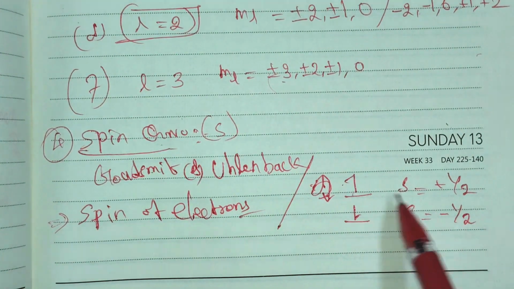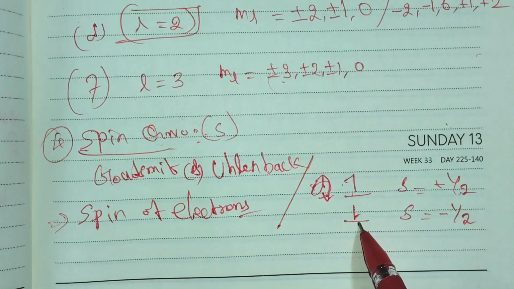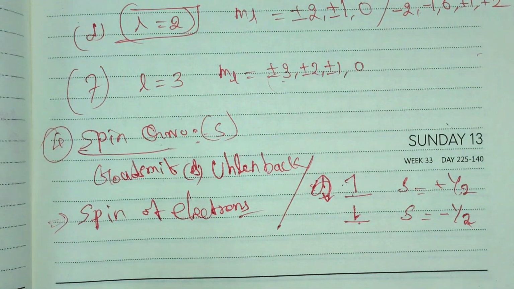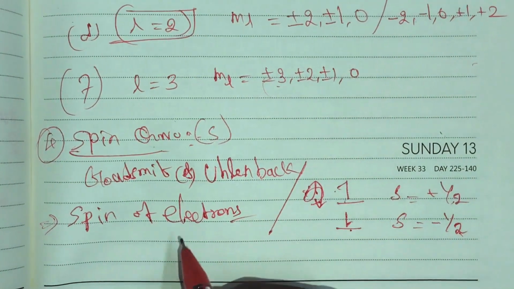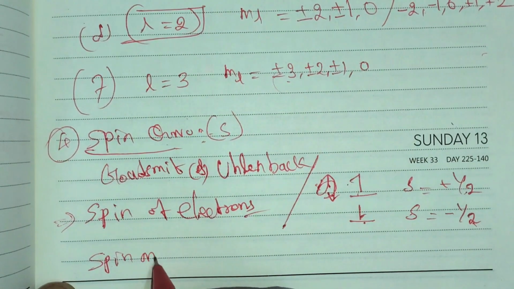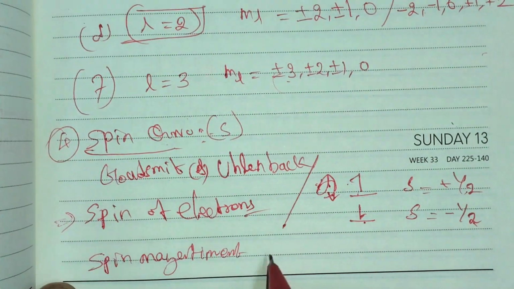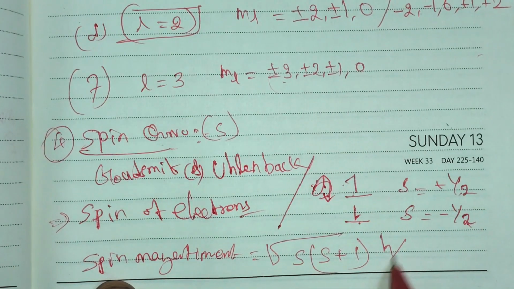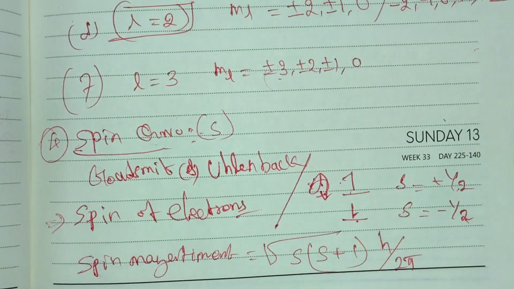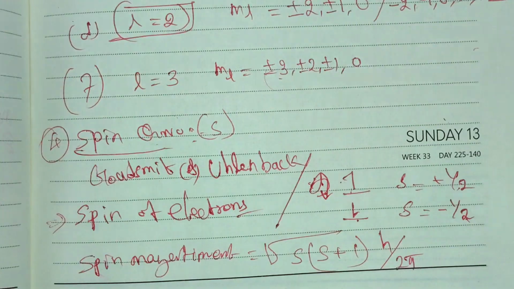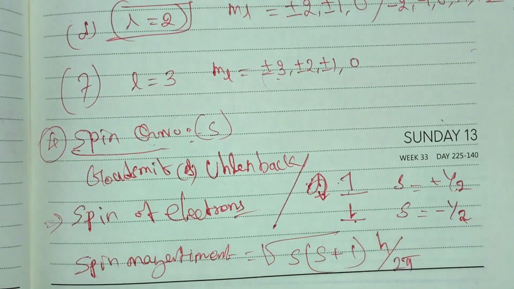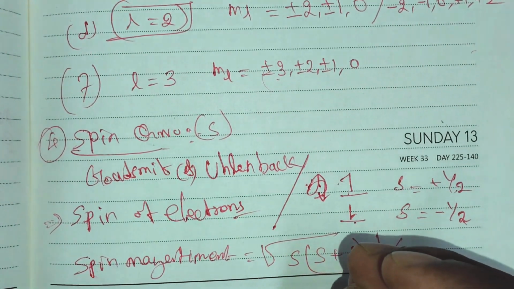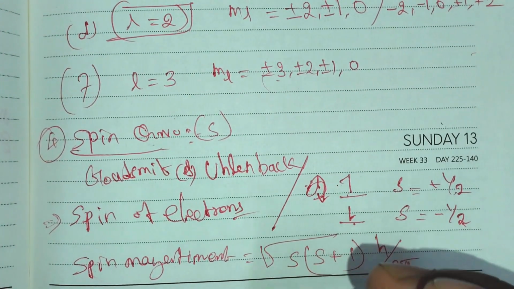If the electron has a clockwise direction, the spin value is plus 1 by 2. If it is anti-clockwise, the spin value is minus 1 by 2. Similar to the previous case, the spin quantum number also gives a spin magnetic moment. This magnetic moment is equal to root of s into s plus 1, times h by 2 pi. This formula is very important for finding the spin magnetic moment of every electron. Quantum numbers are very important in NEET and JEE level problems.